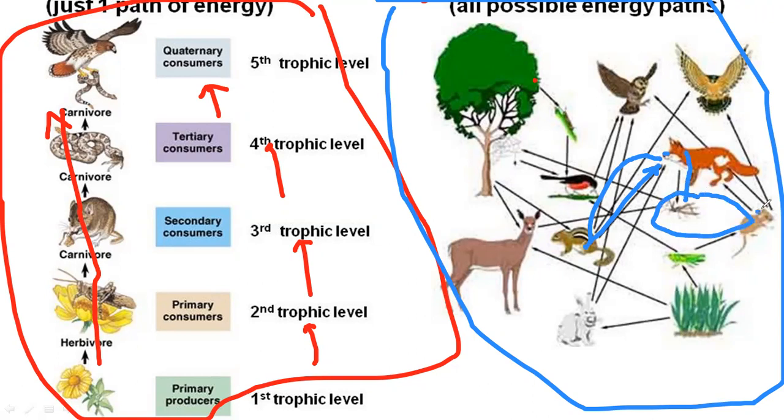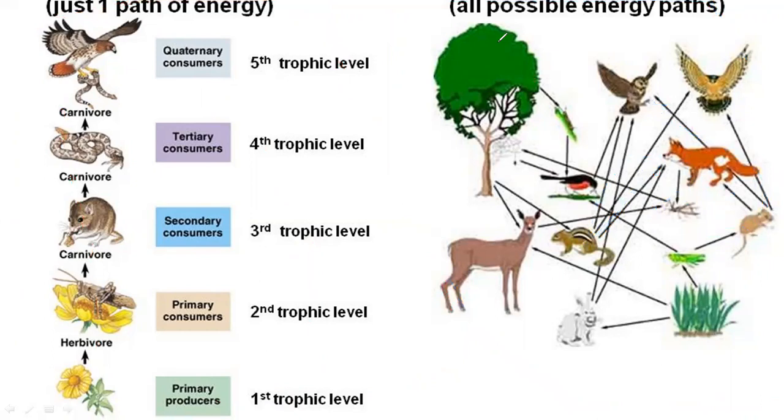Okay, similarly this mice can be again taken by this eagle, right? So there are several possible energy paths in the case of a food web, while only one path of energy exists in the case of a food chain. That is the difference between food chain and food web, and both of them actually exist in an ecosystem. So I hope it is clear.